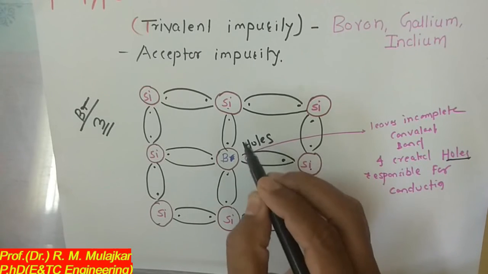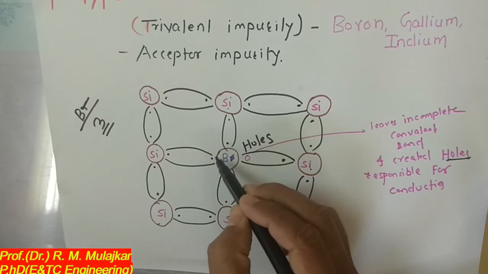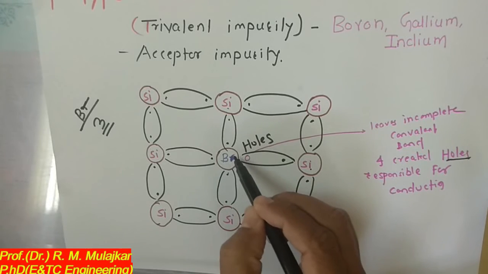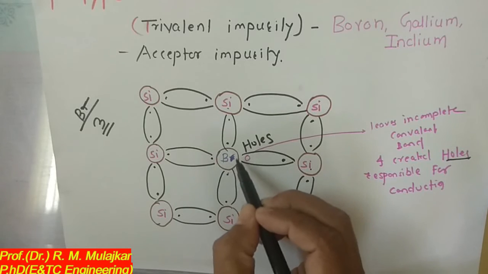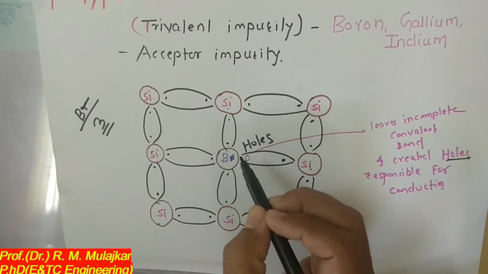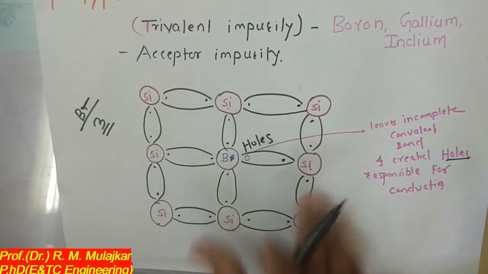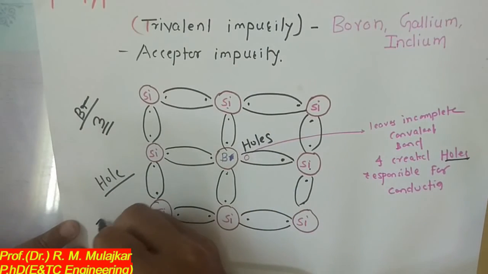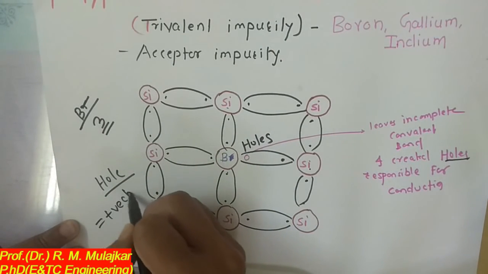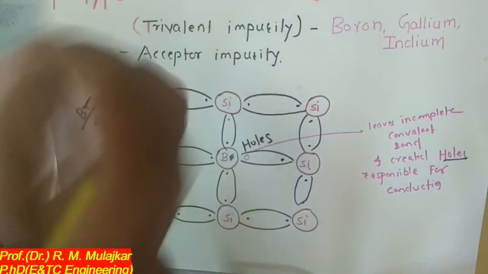As the hole moves, the current conduction takes place, and the number of holes created depends on the number of impurity atoms added. If 1 boron atom is added, 1 hole is created. If I want to create 100 holes, I have to add 100 boron atoms. This impurity is called the acceptor impurity. As the hole has positive charge, this semiconductor material is called a P-type semiconductor. P stands for positive.